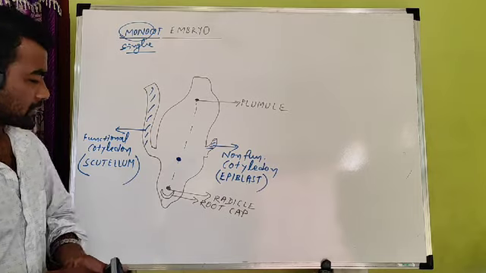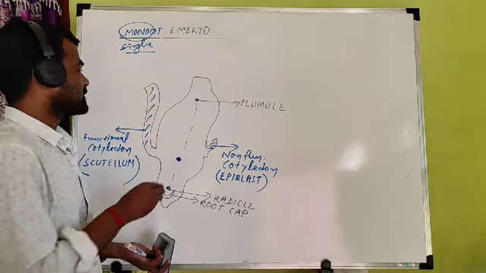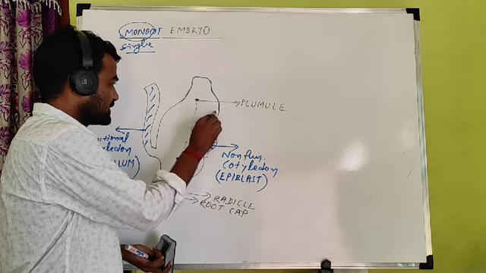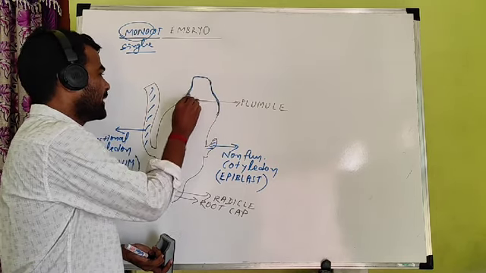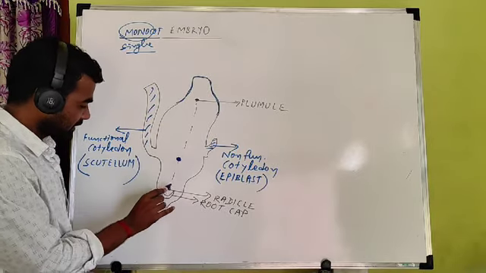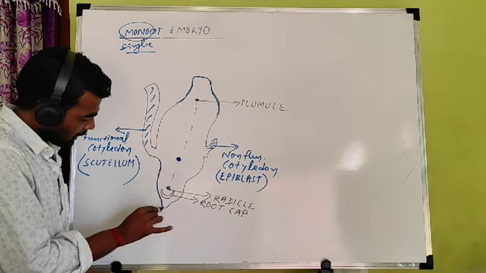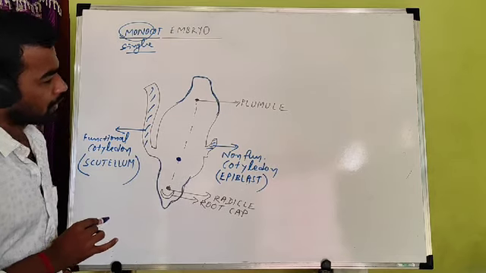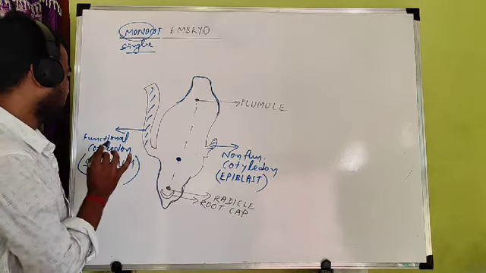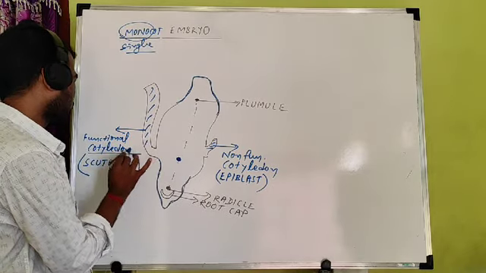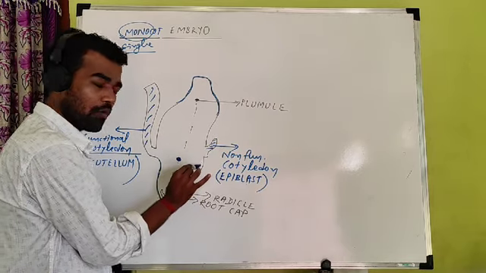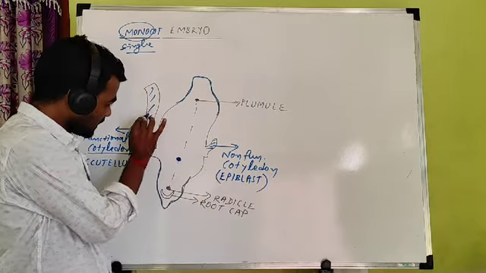But what is the difference? Here, in this case, you find this structure, which we have not read. This is another cover which covers the plumule. The plumule is covered by a sheath. Sheath means a covering. Similarly, the radicle and root cap are also covered by one hollow sheath. The first difference you have to remember: in case of monocot, there is only one functional cotyledon called the scutellum. The non-functional cotyledon is called the epiblast. It has no function.